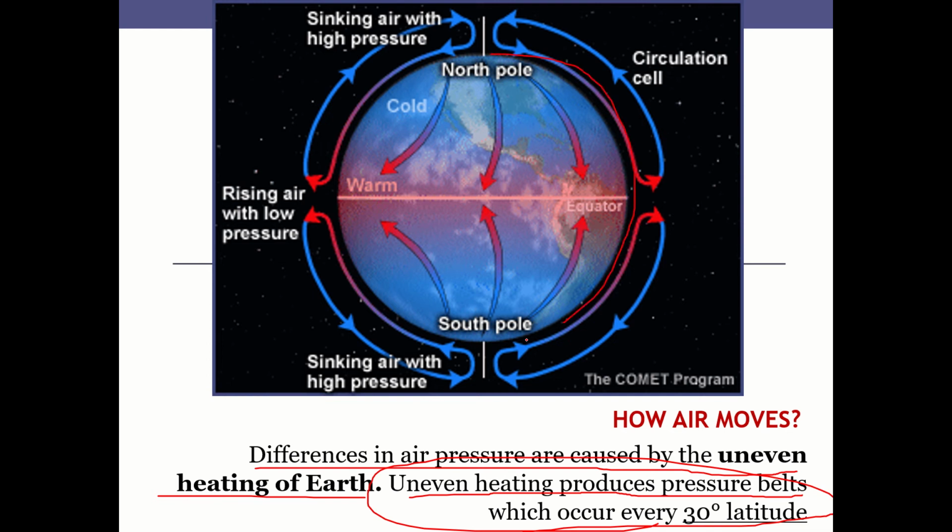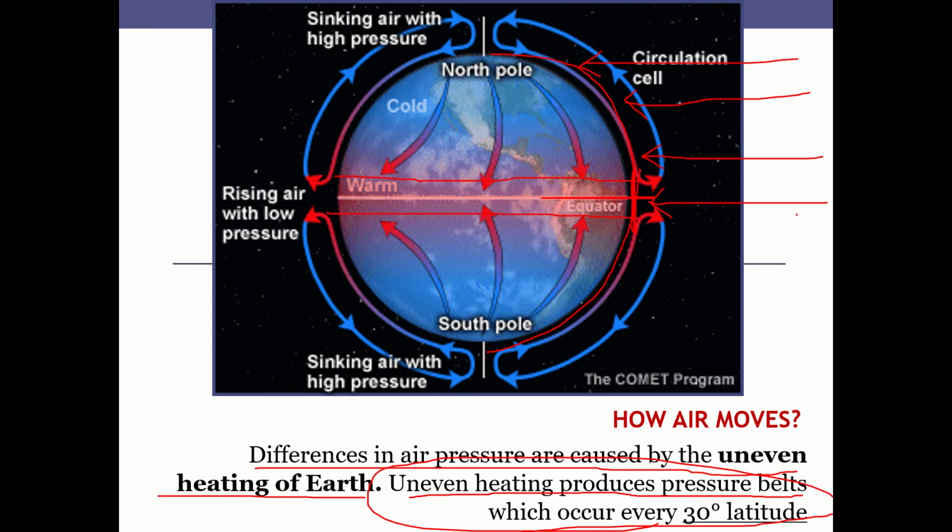The Earth surface receives solar radiation from the sun. If you see the diagram, the solar radiation hitting in and around the equator is almost perpendicular, right?